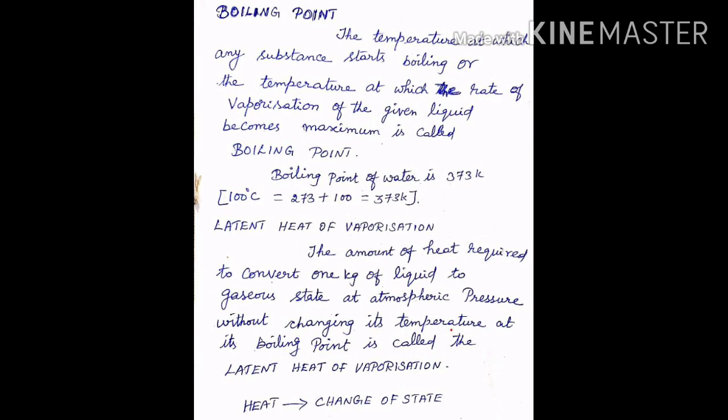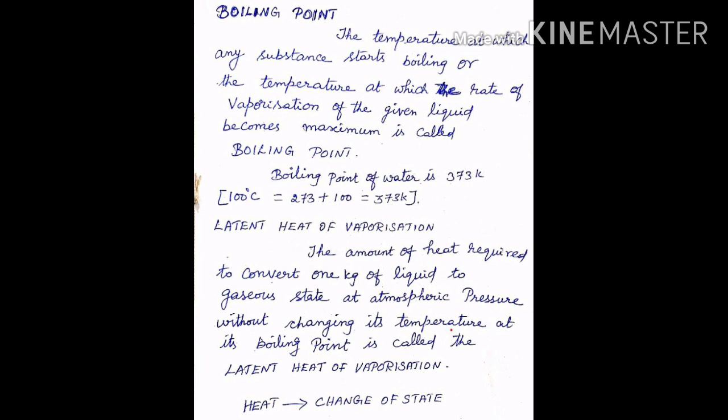So, boiling point is the temperature at which any substance starts boiling, or the temperature at which the rate of vaporization of the given liquid becomes maximum. You know that the boiling point of water is 373 Kelvin, which is equal to 273 plus 100, or 100 degrees Celsius.